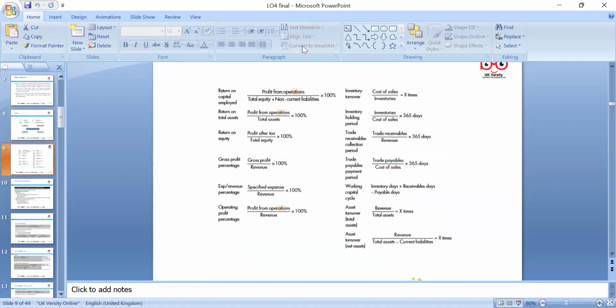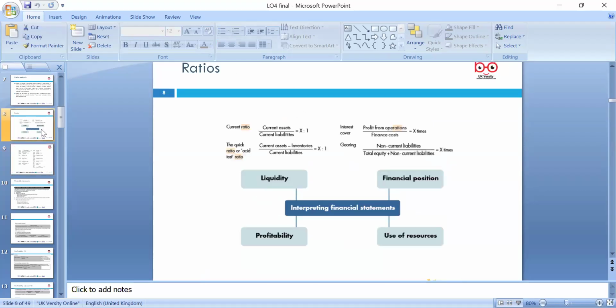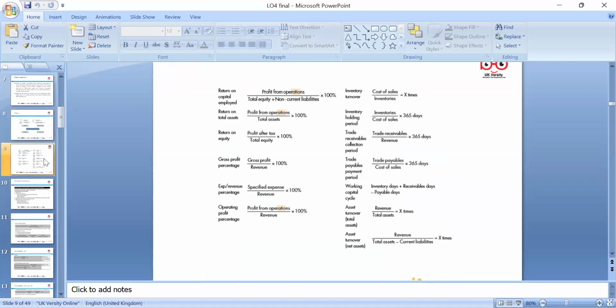So we can look at trade receivable days and trade payable days. When we're looking at use of resources, we call these efficiency ratios. We can look at the profitability ratios: gross profit margin, return on capital employed, and operating profit expenses against revenue. These are also quite useful. Okay, so inventory turnover: use of inventory in holding days, trade receivable days, trade payable days. Trade receivable days should be shorter, trade payable days should be longer.